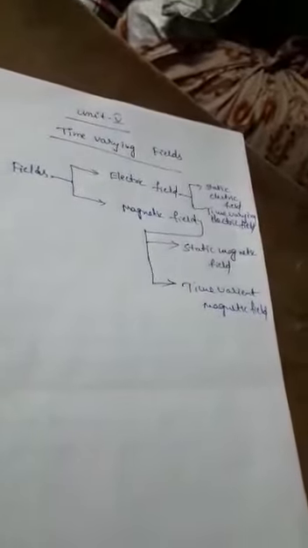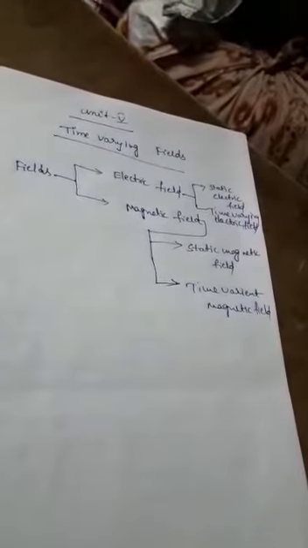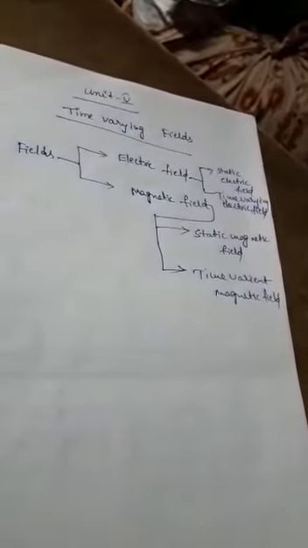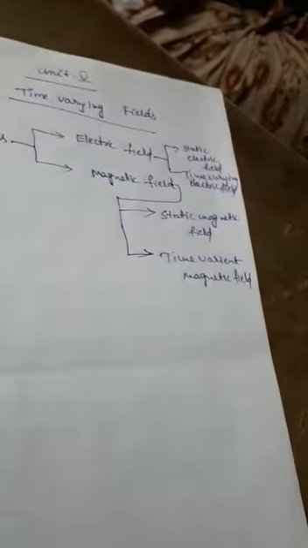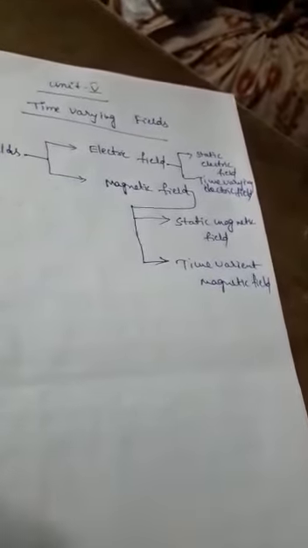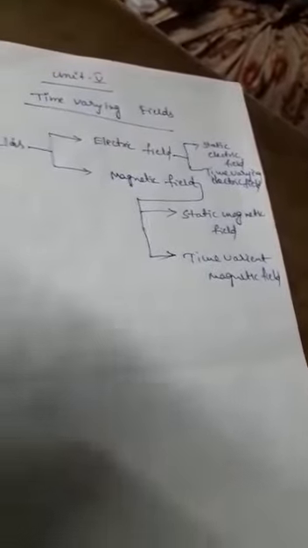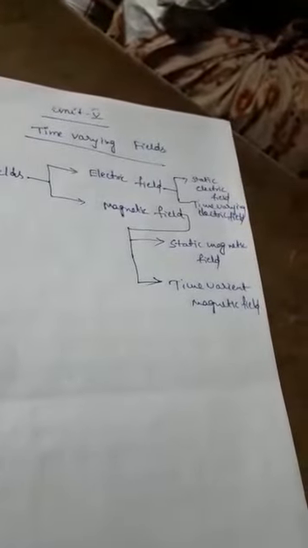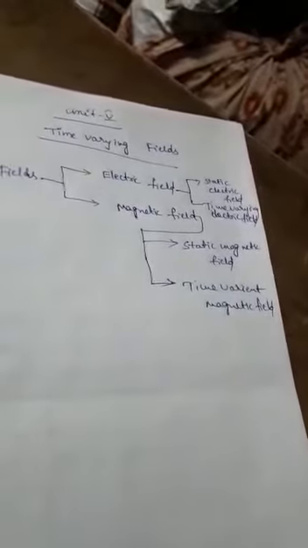Basically, electric fields and magnetic fields are classified based on the time function. The electric fields are two types: static electric fields, that is time invariant or time independent electric fields, and time varying electric fields or time dependent electric fields.